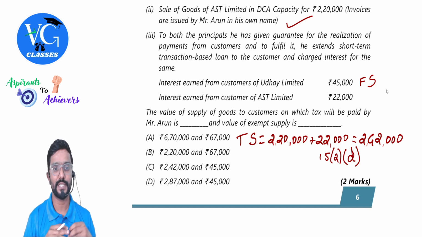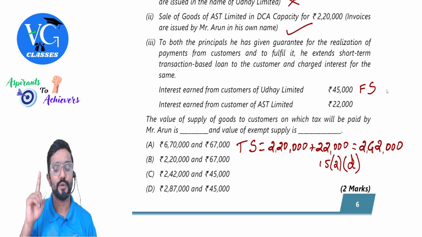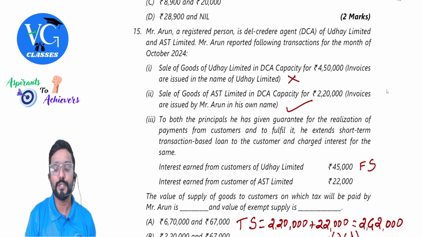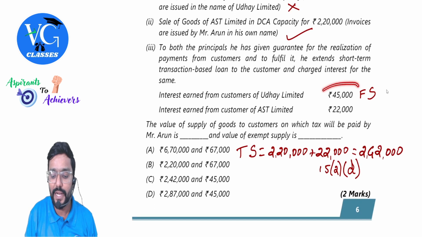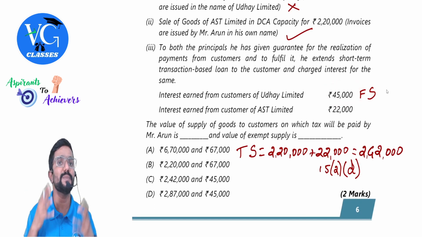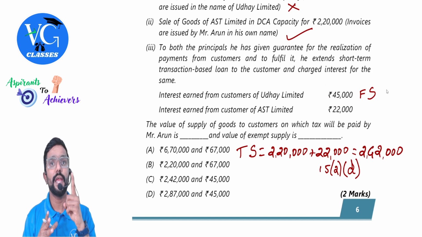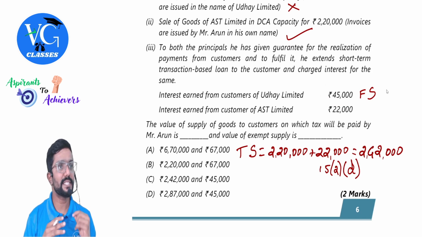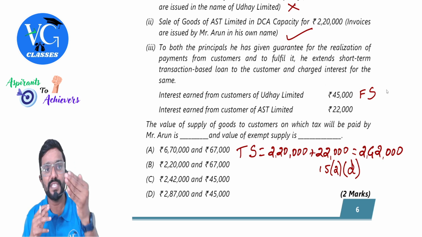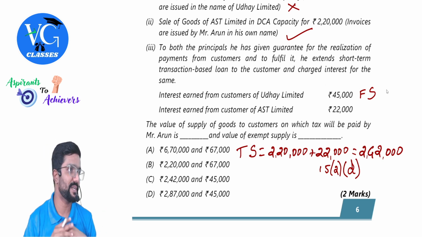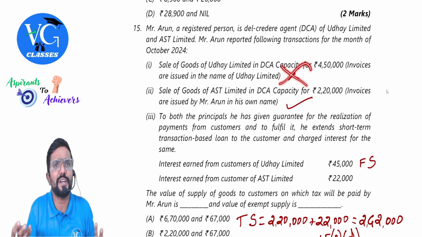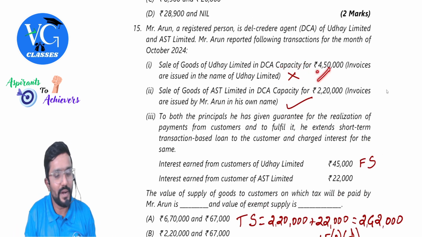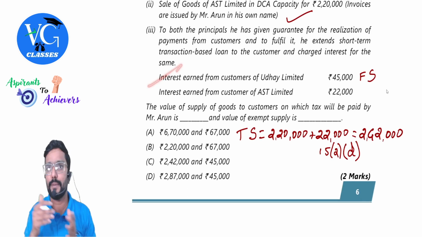How much interest is he charging, sir? Interest earned from the customers of Uday Limited, 45,000. Guys, is this taxable? See, there is no supply between agent and principal here. When there is no supply, sir, separately the interest charged from the customers of Uday Limited becomes an exempt supply. Extending loans or advances for which interest is charged in return is exempt from tax. Clear? So this is a separate supply. You cannot club this with this because this is not at all taxable. Clear?